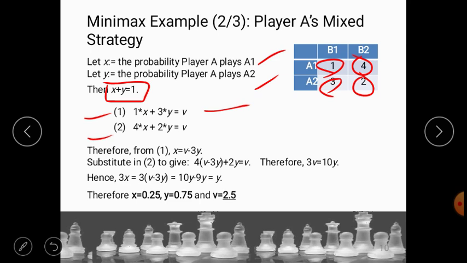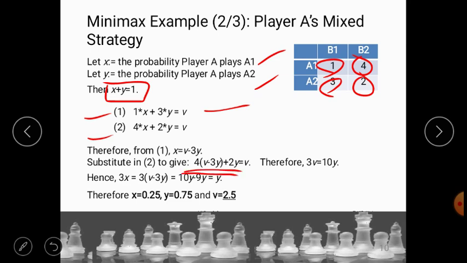From equation 1, if we shift the 3y to the right hand side, we get the expression for x, that is x is equal to v minus 3y. Now we have to substitute this into equation 2. So we get 4 of v minus 3y plus 2y is equal to v.